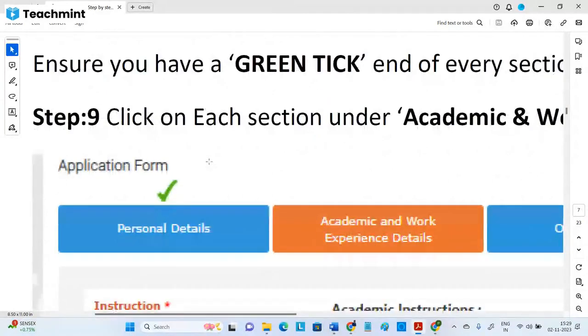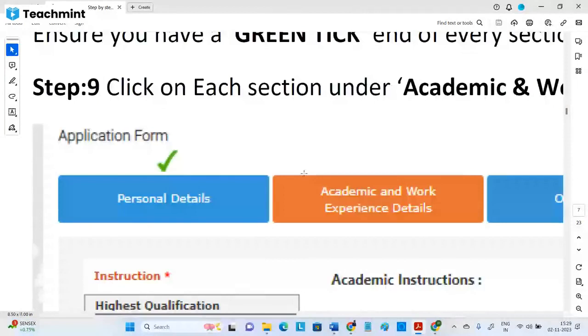Then you need to click on the next one, academic and work experience. In academics, keep in mind every time you need to go from higher to lower. You are right now in BTech, so you go for BTech, then intermediate or diploma, then below 10th. Don't go in reverse order. You need to always fill in that fashion. Any company, any resume also, that's the basic format.